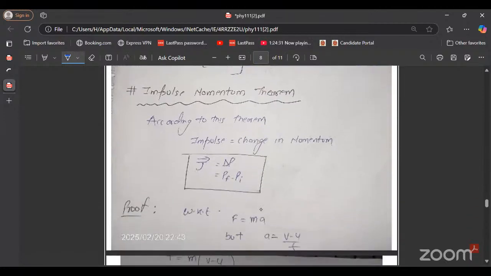Now comes the impulse momentum theorem. Impulse momentum theorem states that the change in momentum is equal to the impulse experienced by the body. So J is equal to delta P. Delta P means P final minus P initial. Now we know that F is equal to ma. How can we prove it? Now see here.